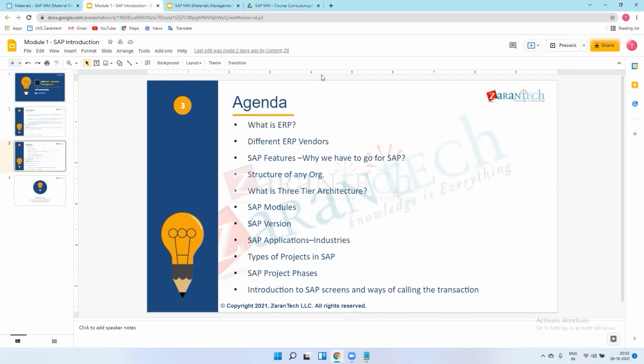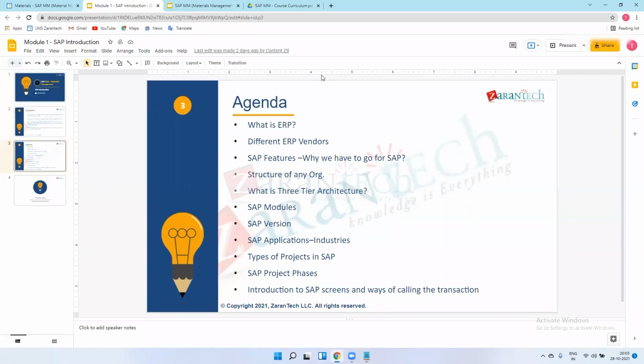So new implementation means the customer, the client, doesn't know about SAP, what SAP is and how it works. We just go there, ask their requirements, and explain SAP and how it works. If the client agrees, then we start the implementation, from SAP software installation to the live project. This is the implementation project, so we can say it's a greenfield implementation.